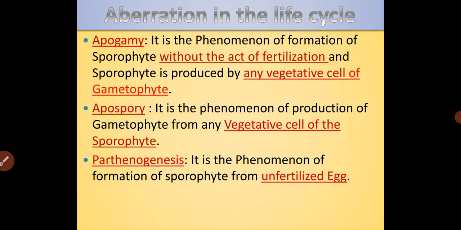Apospory is the reverse of apogamy, that is, any vegetative cell of the sporophyte gives rise to the gametophyte. Such a condition is called apospory. Parthenogenesis is the phenomenon of the formation of the sporophyte from an unfertilized egg. These are the three aberrations in the life cycle of the pteridophytes.